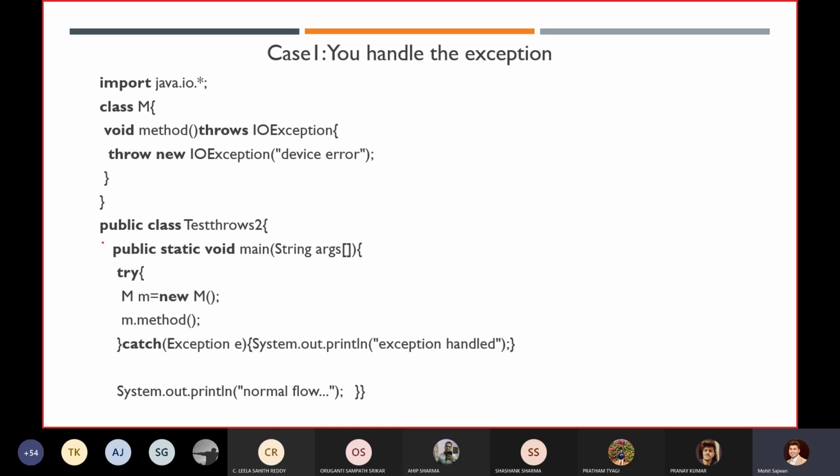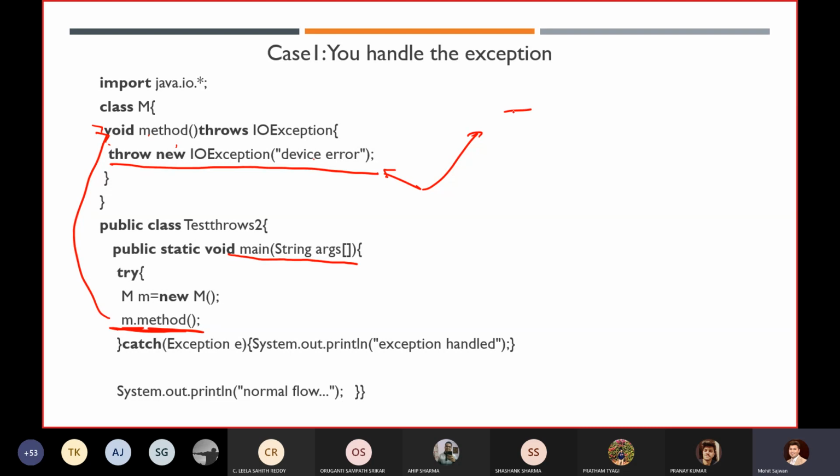In our first example, inside our public static void main, String args, we are creating an object of this class, right? Till now everything is fine. Now we are calling this method, m.method. Inside this method, we have created an explicit exception object. Now this exception object will go to our JVM, but not right now, because this IOException comes under the category of a checked exception class, okay?